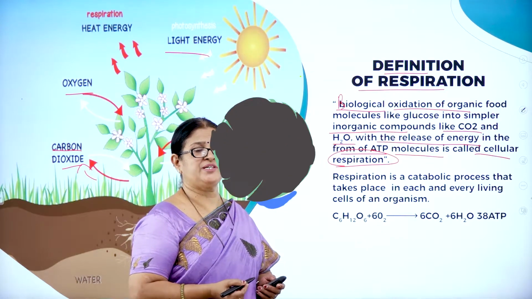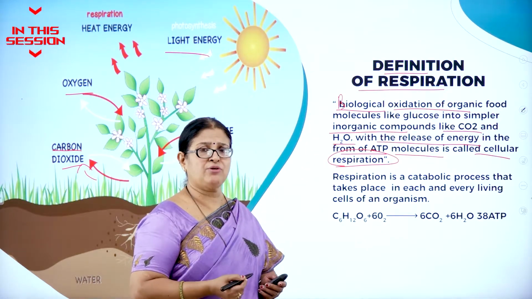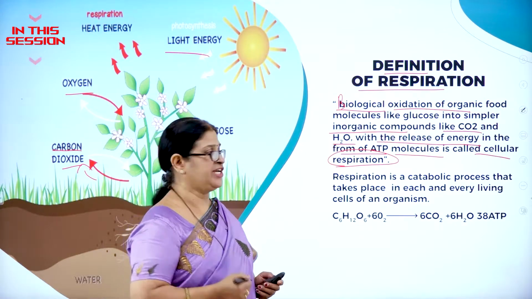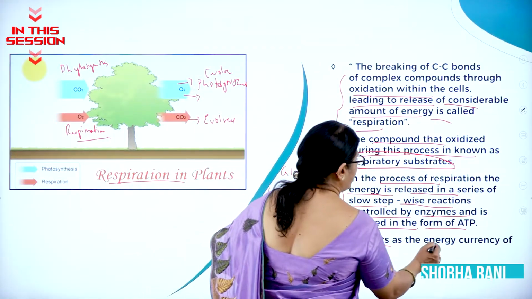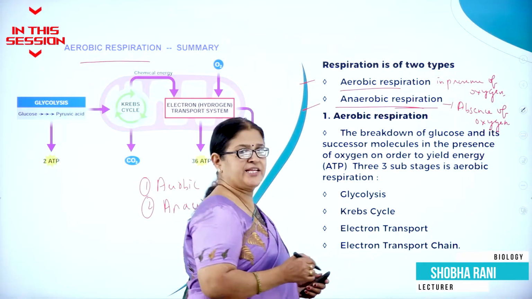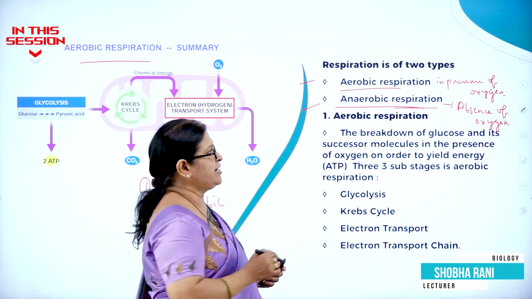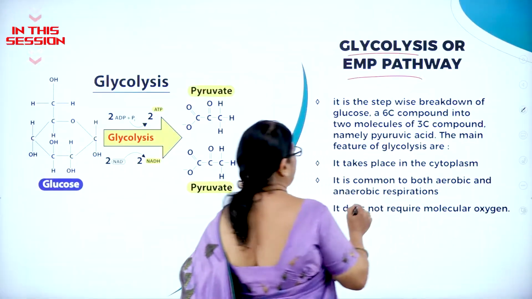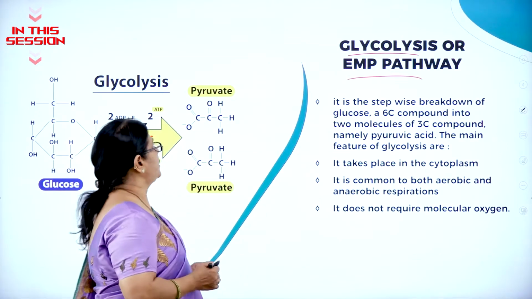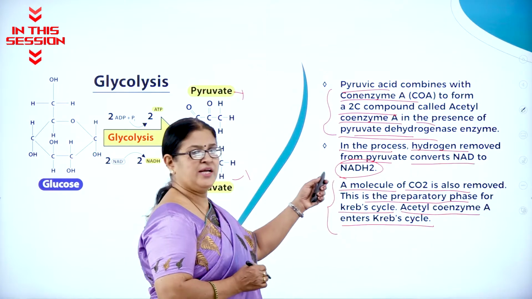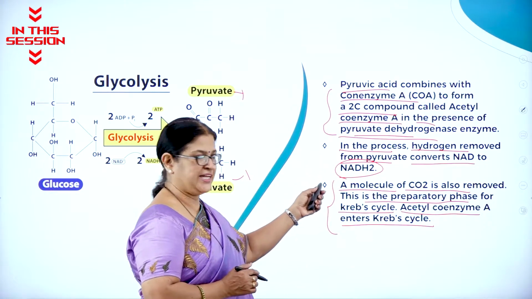What is cellular respiration? It is a mechanism of the breakdown of the complex organic substrate, thereby releasing energy. ATP is called as what? It acts as the energy currency of a cell. Aerobic respiration takes place in presence of oxygen. Anaerobic respiration takes place in absence of oxygen. EMP pathway means Embden-Meyerhof-Parnas pathway. And in the process, hydrogen is removed from pyruvate, converting NAD to NADH2.